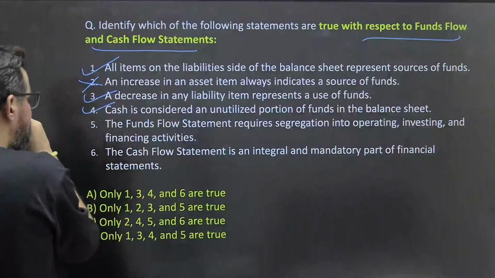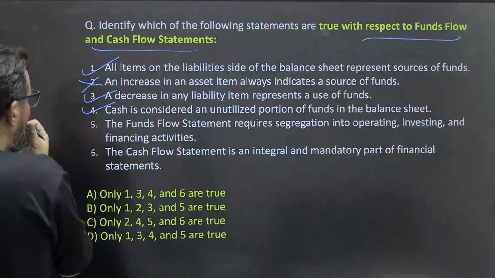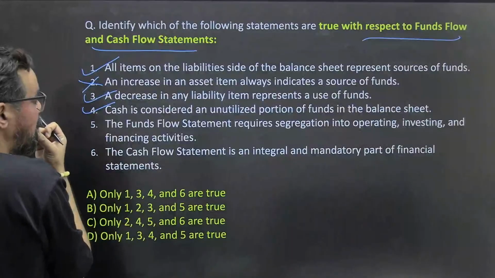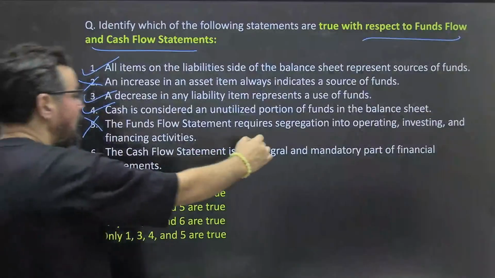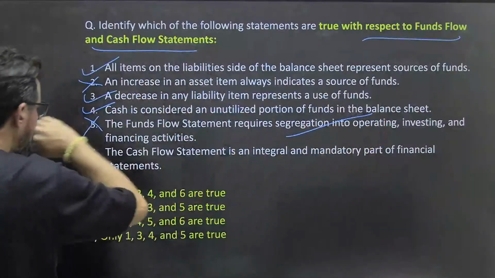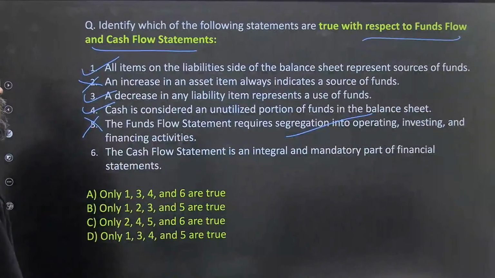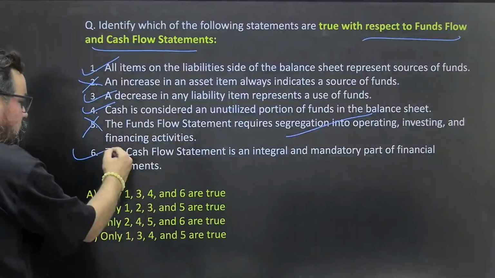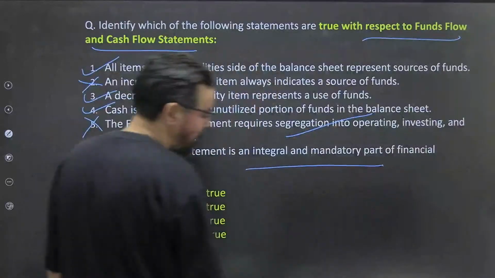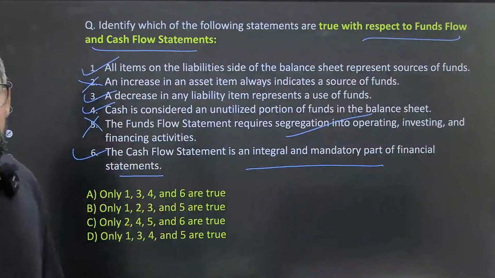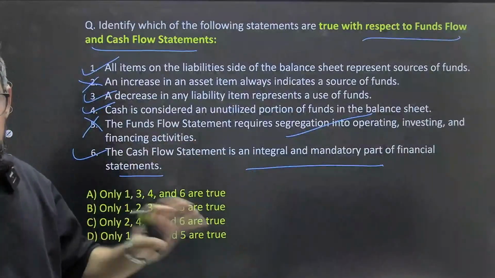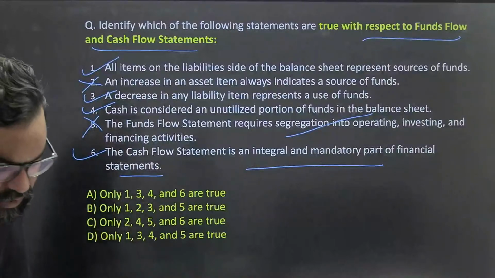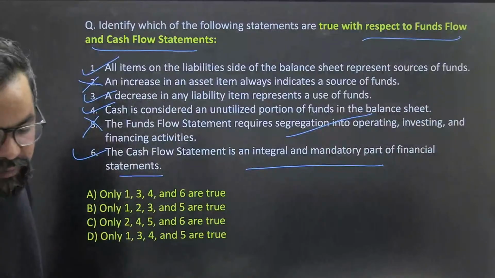Yes, absolutely right. Okay. Then next one, the fund flow statement requires segregation into operating... No, it does not require. Okay, only the cash flow statement requires this one. Okay, the cash flow statement is an integral and mandatory. Yes, 100% true. Okay, so when it comes to the final accounts, the cash flow statement is mandatory. Okay, and the fund flow statement is optional to the businesses. Okay, so they do not have to disclose that particular one and all.